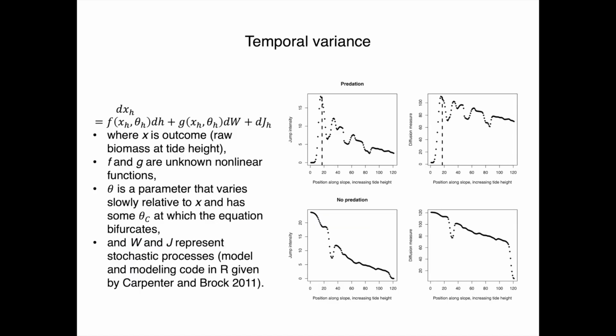So in contrast to what we see with the overall system variation, we find that the non-parametric modeling approach by Carpenter and Brock that partitions variance in trends in time, or in our case spatial series, into contributions from diffusion or from rarer jumps, does detect an increase in jump intensity at the boundary. So our model suggests that this metric might be effective at anticipating regime shifts despite the presence of stochastic perturbations in nature, because the model can recognize these perturbations as the diffusion component to variance.